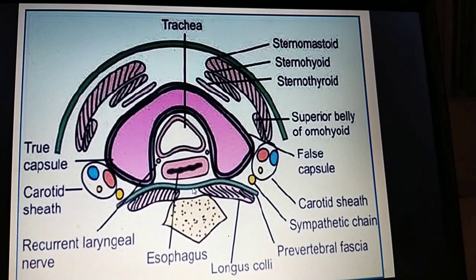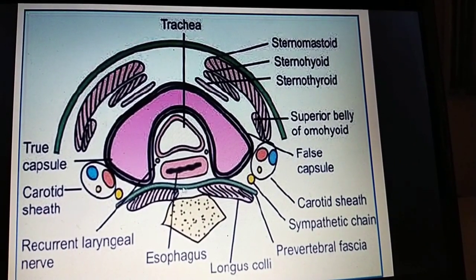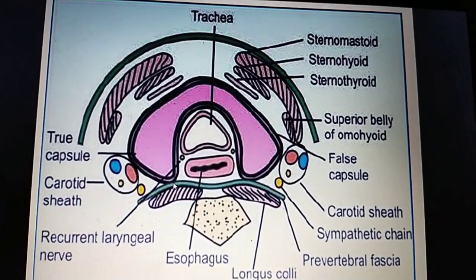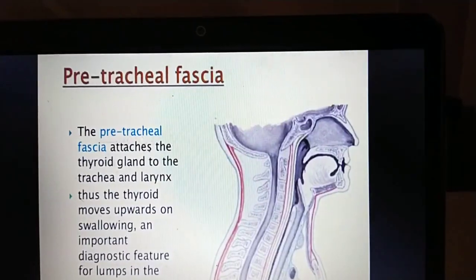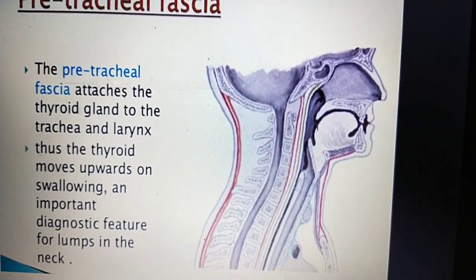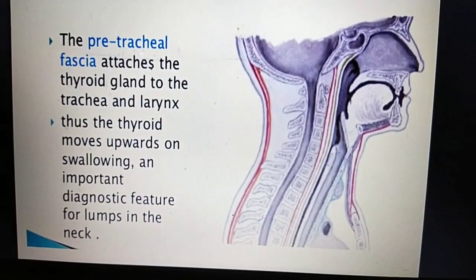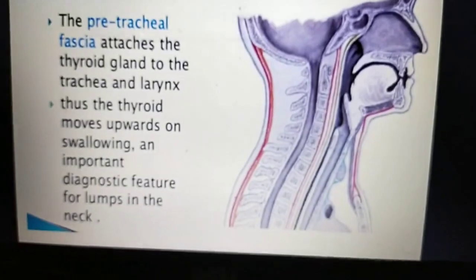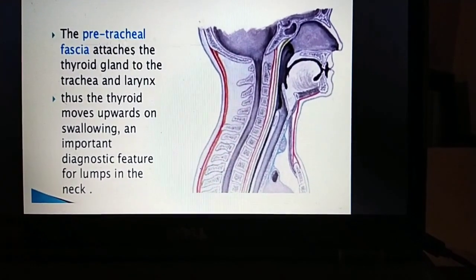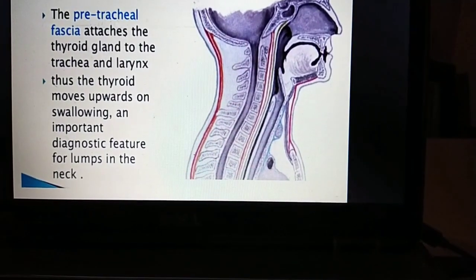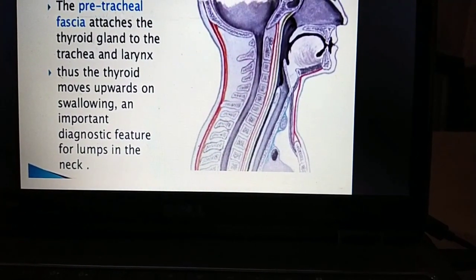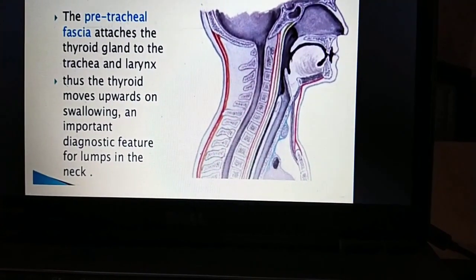And this is the buccopharyngeal fascia. Just above the pretracheal fascia there is another fascia, called the buccopharyngeal fascia. The pretracheal fascia attaches the thyroid gland to the trachea and larynx. Thus the thyroid moves upwards on swallowing, an important diagnostic feature for a lump in the neck.